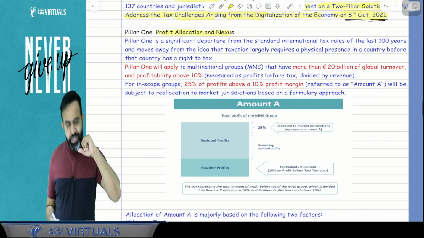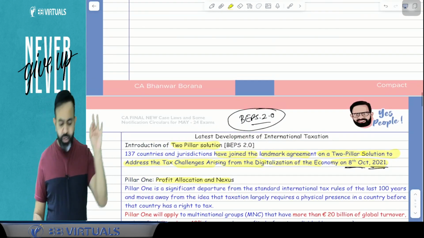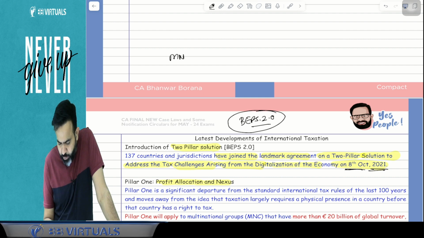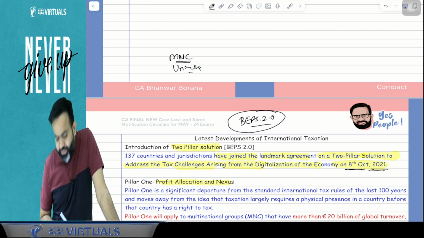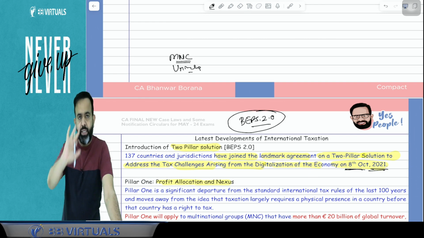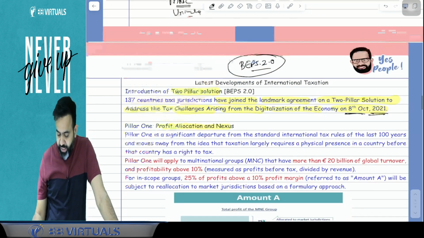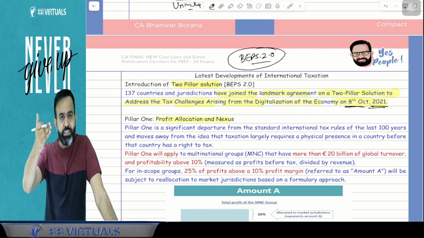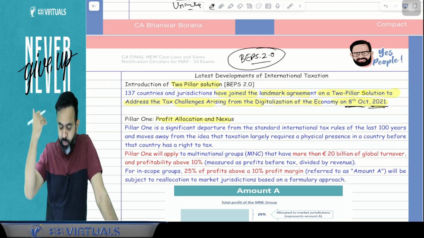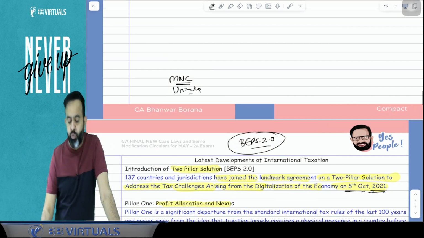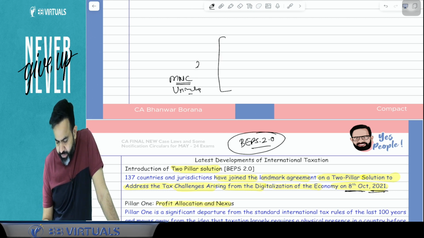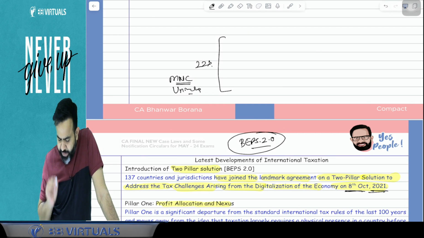Now, what does pillar number 1 say? For example, guys, there is a multinational group, and that MNC's name is Unilever Limited. Now, guys, Unilever Limited is earning income. Suppose their profit margin, that is profit before tax divided by total revenue, is more than 10%. For example, suppose their profit percentage is 22%. So guys, they are saying that